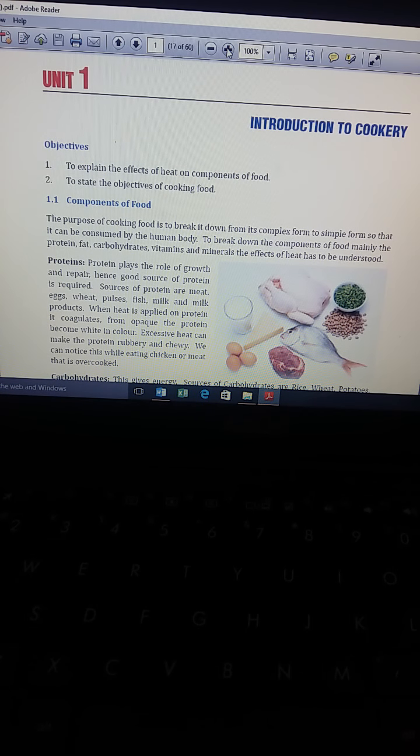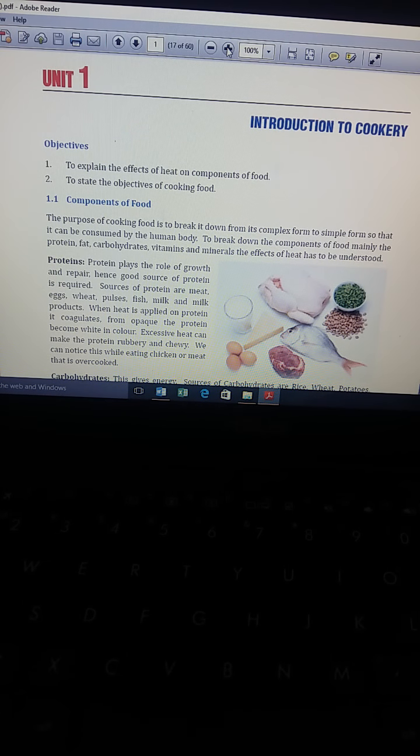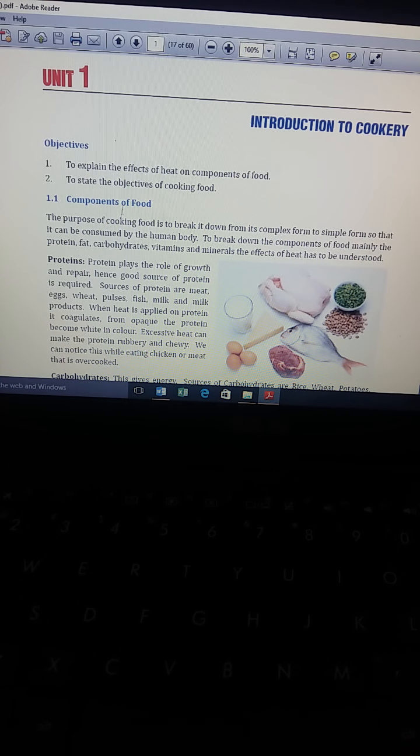Students, today we shall take up Unit 1 Introduction to Cookery. In this unit, we will learn about effects of heat on components of food and the objectives of cooking food. First of all, why do we cook food? The purpose of cooking food is to break it down from its complex form to simpler form so that it can be consumed by the human body.